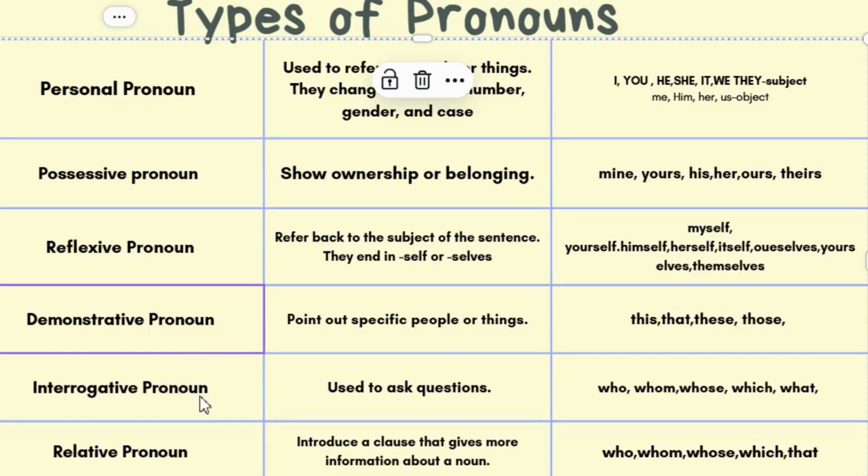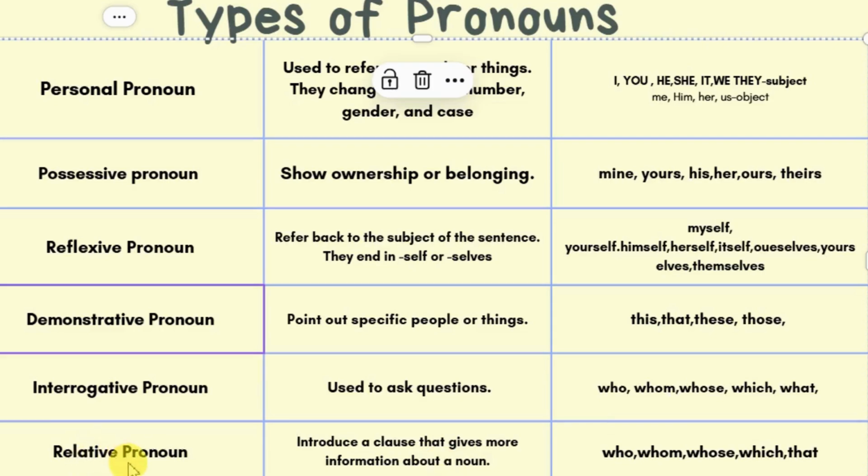Now let's see the interrogative pronouns. These pronouns are used to ask questions about animals, things, and people. Who, whom, whose, which, what are the interrogative pronouns. Like, who is knocking at the door? Who did you meet yesterday? Whose book is this? And what is your name? Remember that who is always the subject of the sentence, and whom is always the object.